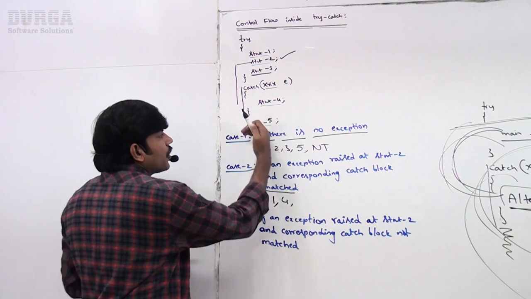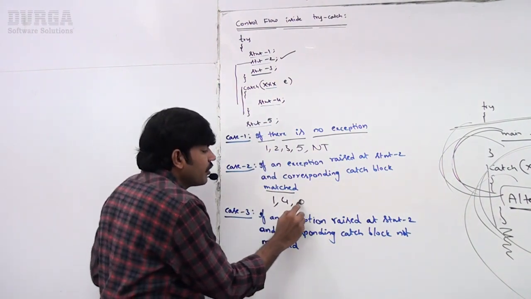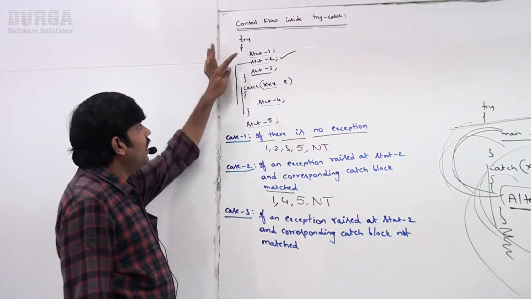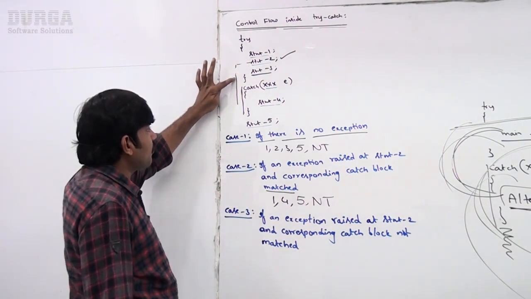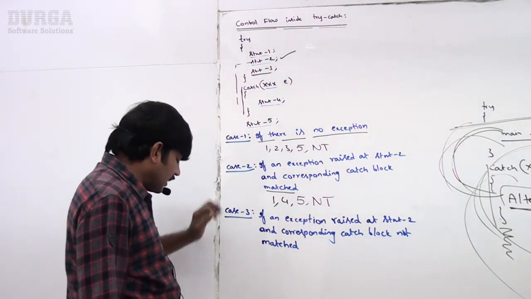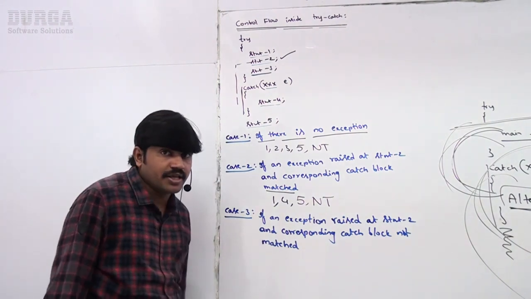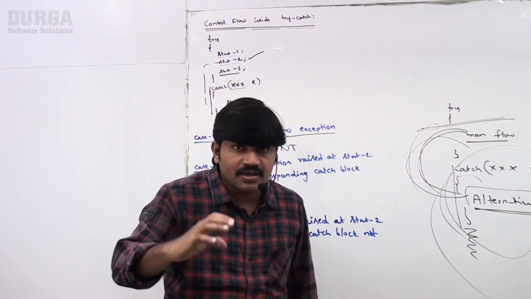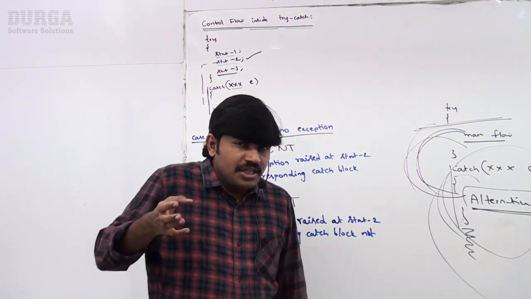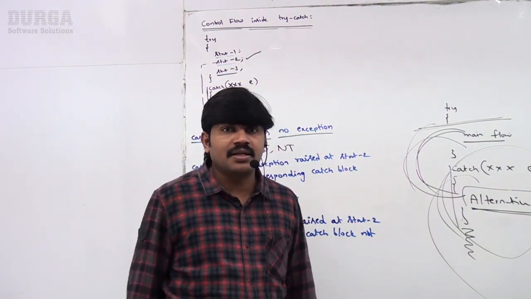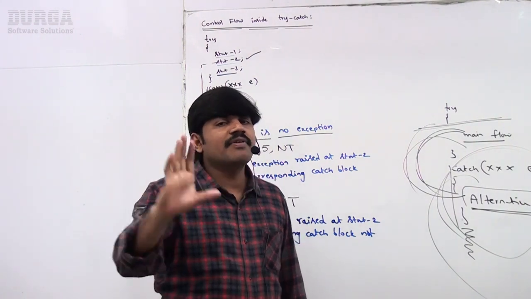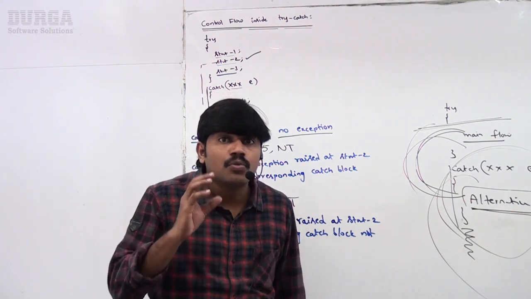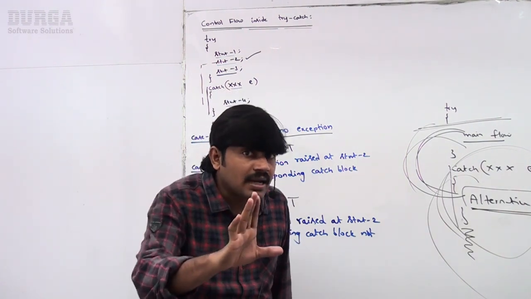After that, the remaining statements will execute: 5, followed by normal termination. 1, next while 2 the problem, 4, and then 5, normal termination. That's what you should be aware of. Very important conclusion: inside a try block, if an exception rises, even if you handle that exception, the rest of the try block is never going to be executed. That's why inside the try block we have to take only risky code but not normal code.